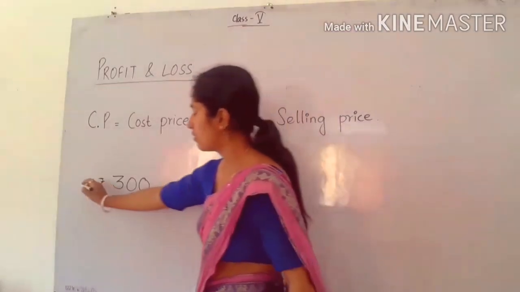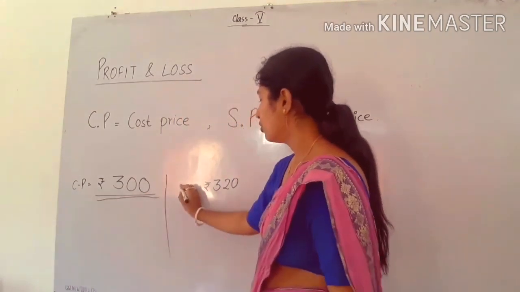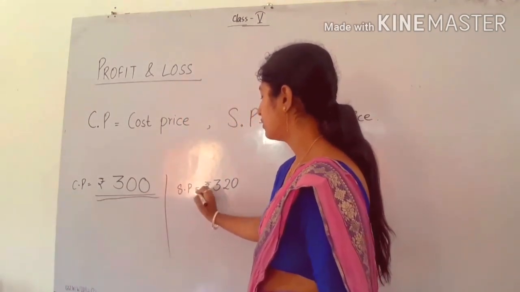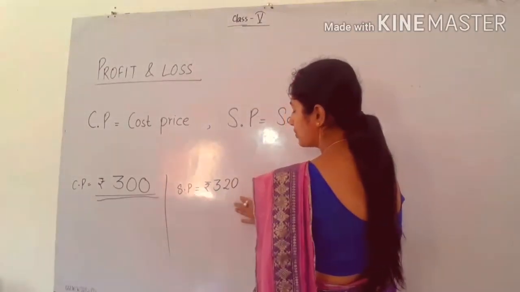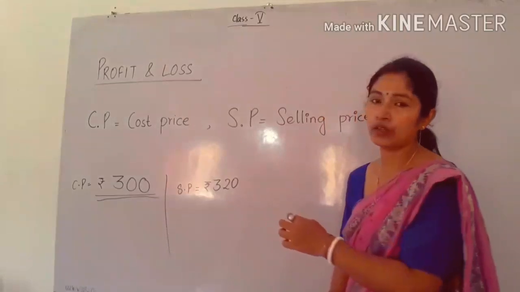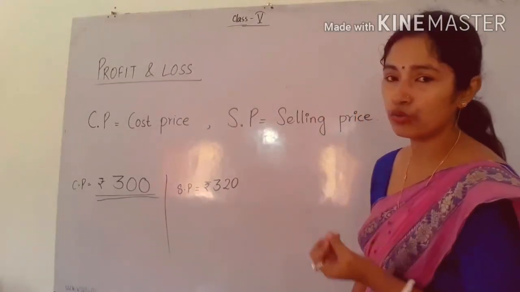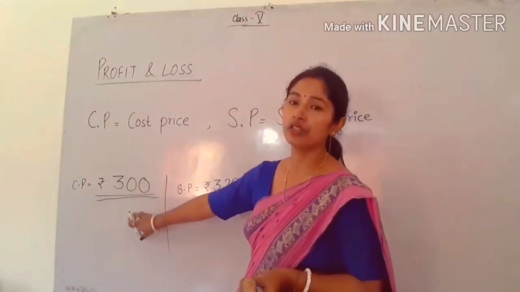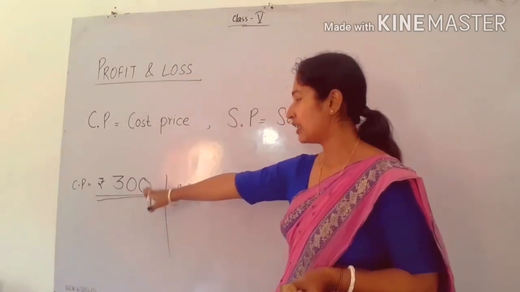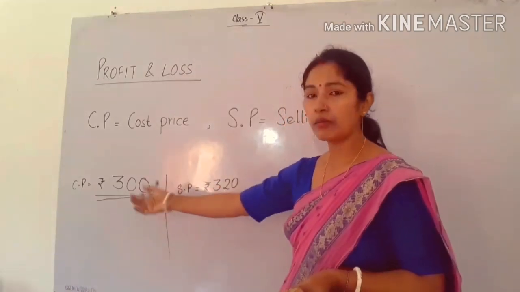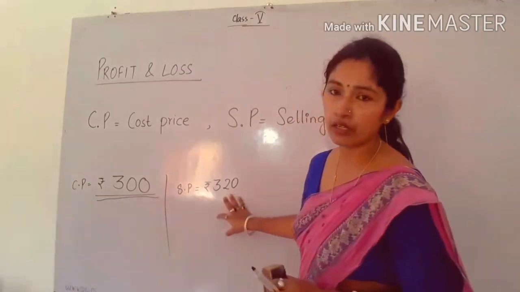So this was the cost price of the lamp, and now you want to sell. After some days you want to sell that lamp. So the selling price, that means SP of that lamp, is 320. This is the CP for you. Cost price for you was 300. You bought that lamp for rupees 300. After some days you want to sell that lamp. Now the selling price for you is 320.